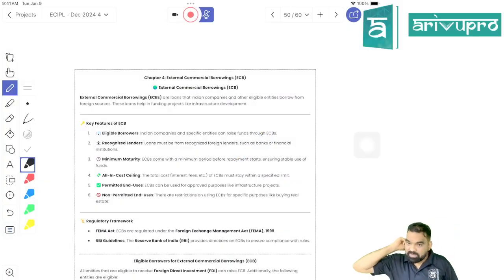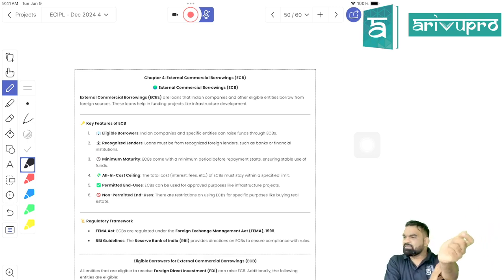Fourth chapter I am starting with. What is the name of the chapter, beta? What is ECB? Again, don't tell me the full form. What is ECB? Today only I have taught ECB. Is it external commercial borrowing?